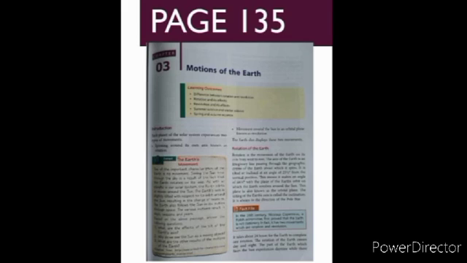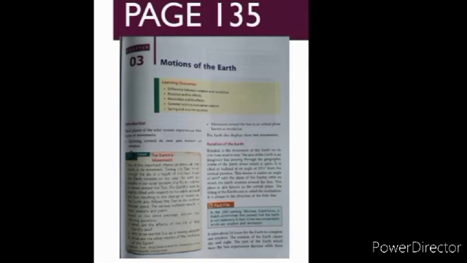Now we will study the topic rotation of the earth. Now children, we will start reading with rotation of the earth. So our topic is rotation of the earth. You have to underline this also. Rotation is the movement of the earth on its axis from west to east. So children, earth rotates from west to east. That's why sun rises in the east and sets in the west. The axis of the earth is an imaginary line passing through the geographic center of the earth, about which it spins.